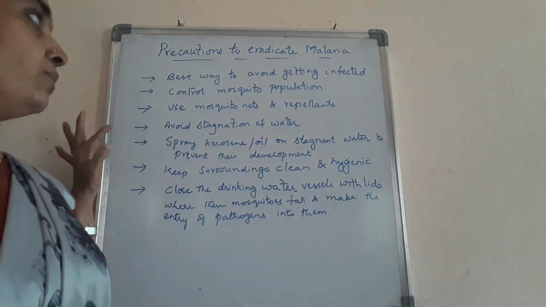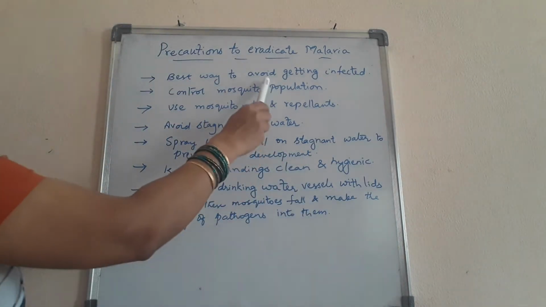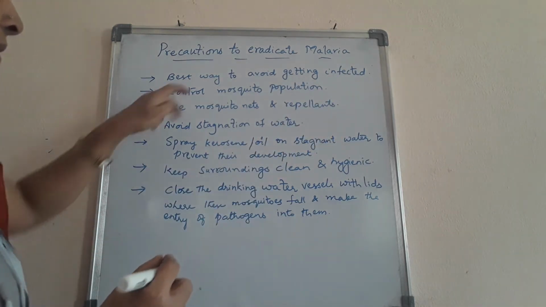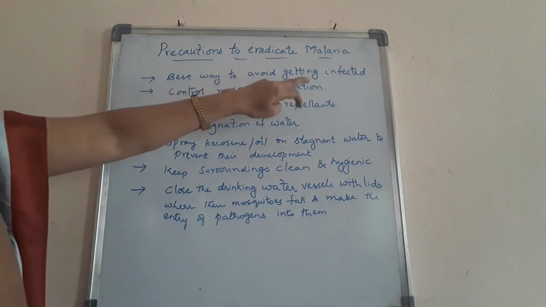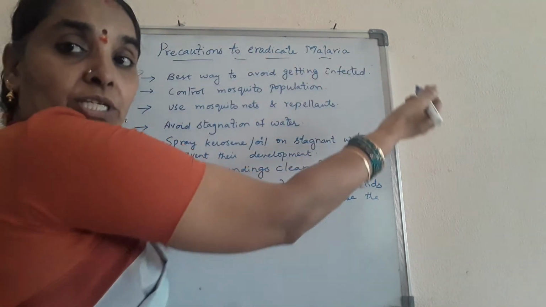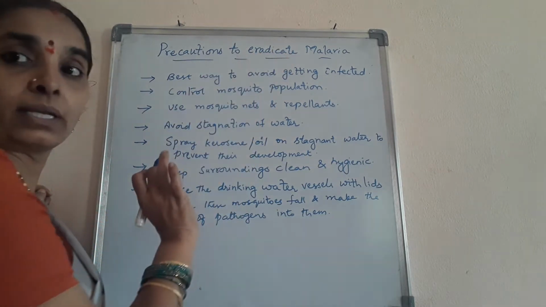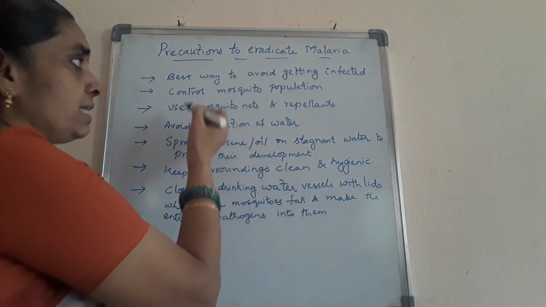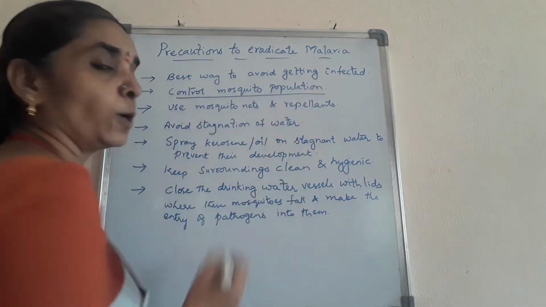See here, children, the best way is to avoid getting infected, not disinfected. If you avoid infection, then you will not get malaria. How to avoid getting infected? By controlling the mosquito population.